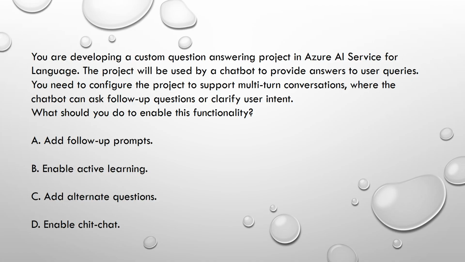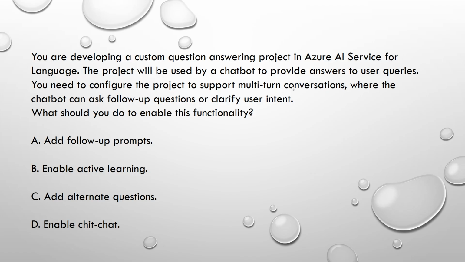Now let us break down the question. What are the keywords present in the question? So the question is regarding a custom question answering project of Azure AI language service. Here we have a chatbot to provide answers for user queries, and we have to enable multi-turn conversation for the chatbot. So what is multi-turn conversation?